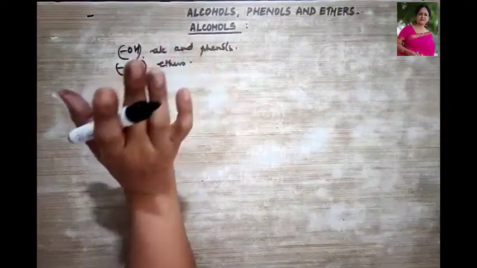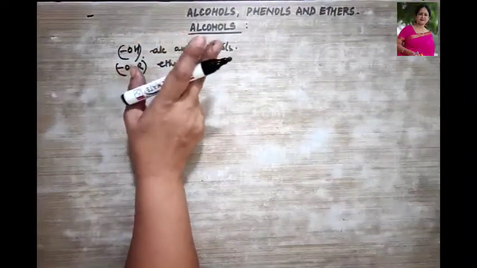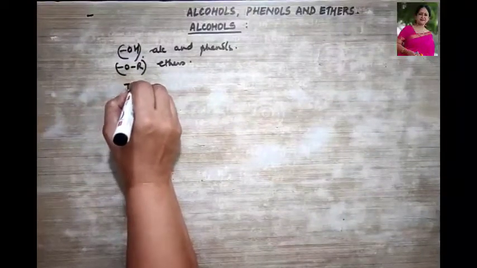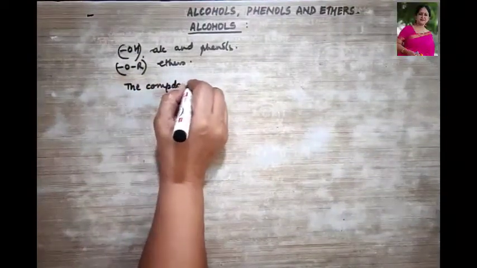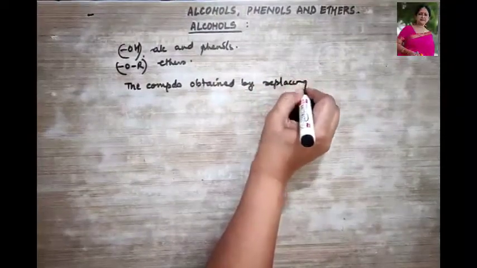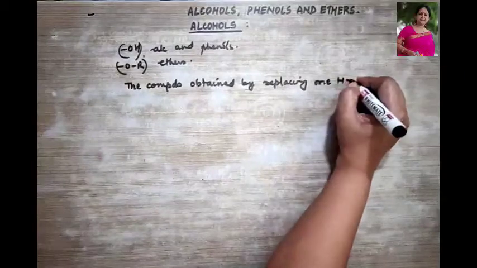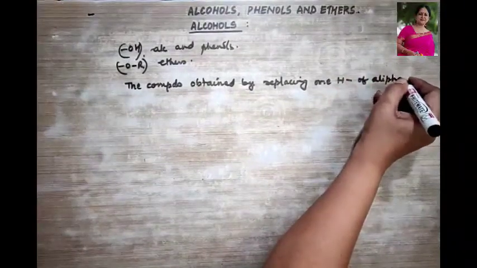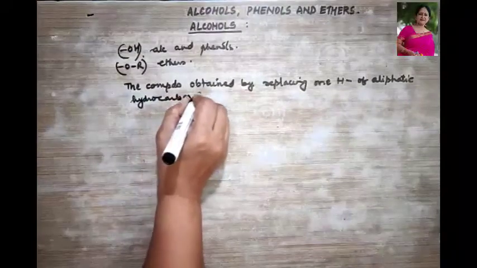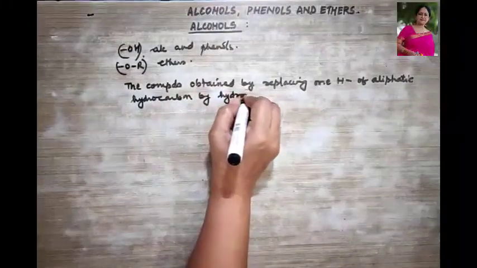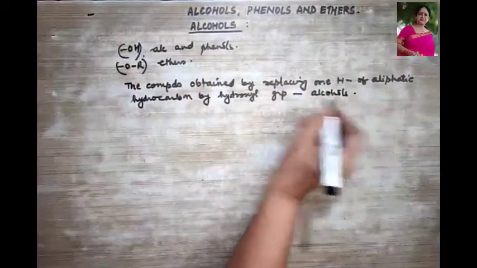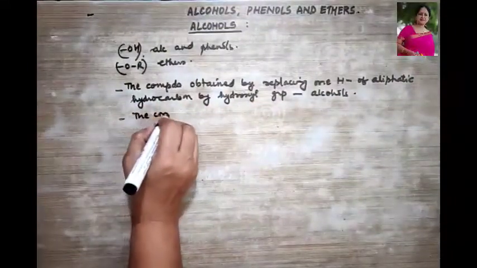The compounds obtained by replacing one hydrogen of an aliphatic hydrocarbon by a hydroxyl group are termed as what? Alcohols, right?